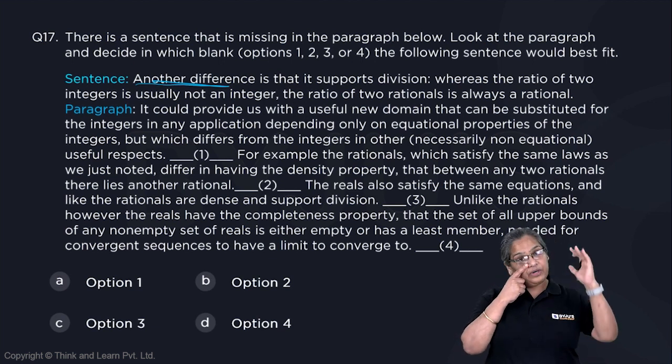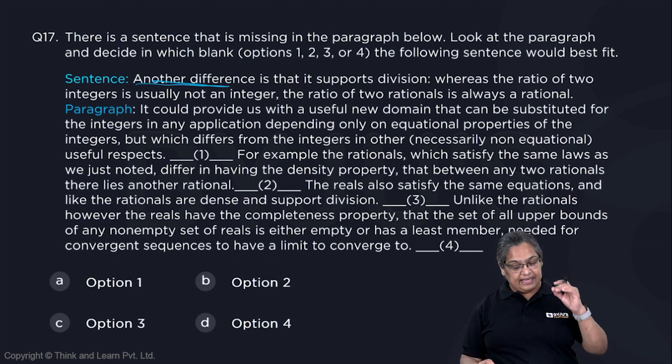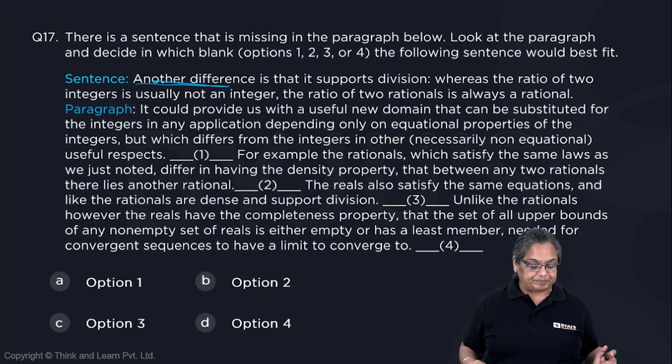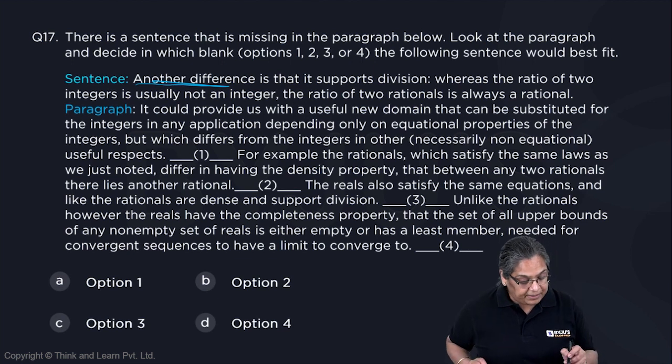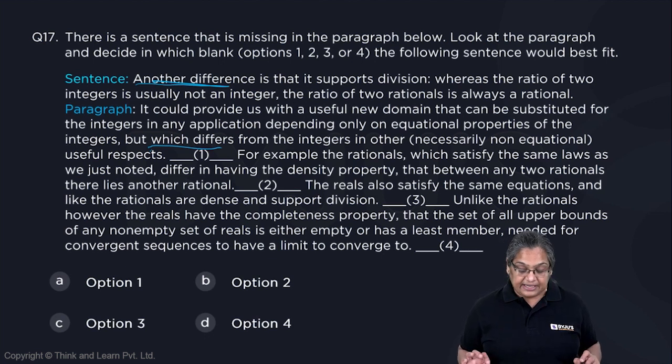All right, let's now read the passage in its entirety, then try to fit the sentence. It could provide us with a useful new domain that can be substituted for integers in any application, depending only on equational properties of the integers, but which differs from the integers in other useful respects.